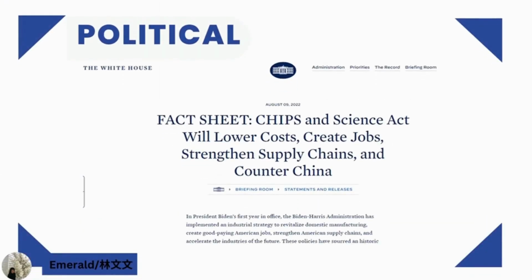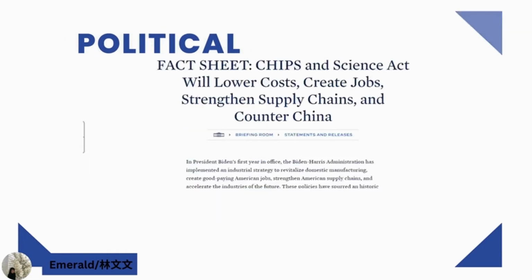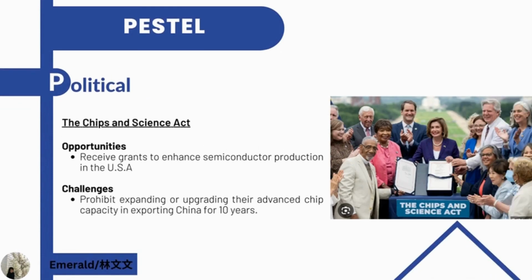As a leading semiconductor manufacturing company, the impact of politics also affects Samsung. Recently, the political tension between China and the US became more intense, and the US government released the CHIPS and Science Act to counter China in 2022. The opportunity of this act is that semiconductor producers will receive a grant to enhance production in the US, but there is a restriction for expanding or upgrading their advanced chip capacity in China for 10 years. So, this can create several interesting consequences for Samsung in semiconductor production.